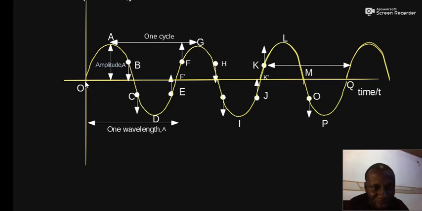Here, the wave starts from this point, and this point is called the origin. Here, the wave is being generated from the origin of the wave.